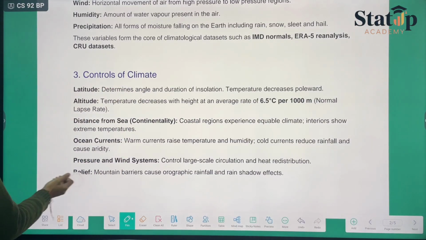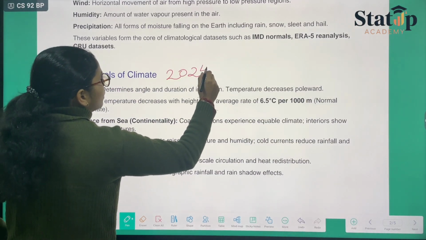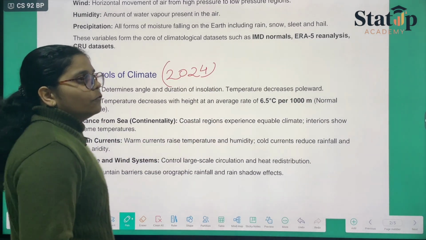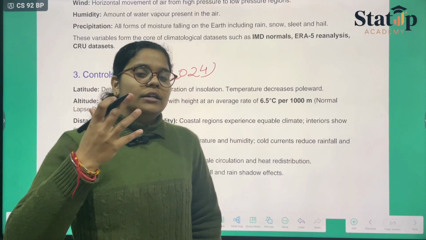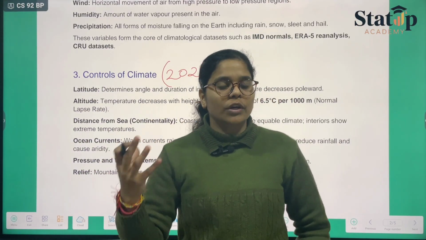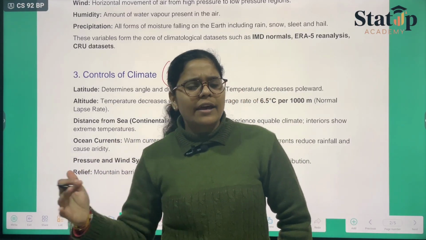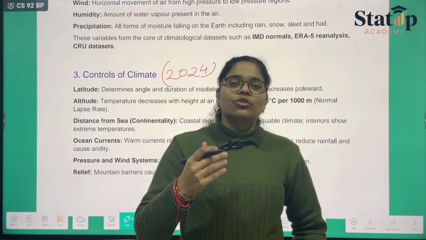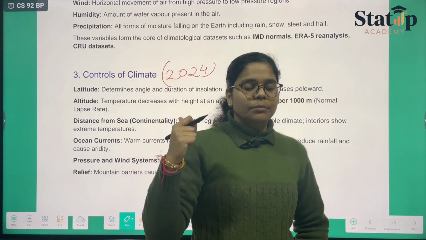Directly, in the year 2024 it was asked which factors affect the climate of India. Also mention how they are going to affect. Like if you are increasing the altitude, what will happen? If you are decreasing the latitude, what will happen? If you are moving towards the left or the right, what will happen? As you all know, this question was asked, so you can mark it as important.